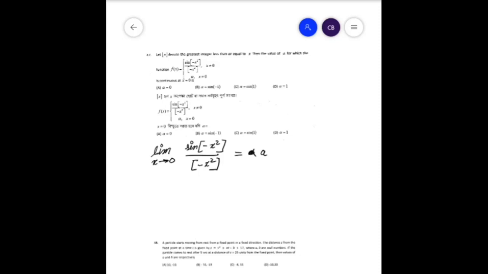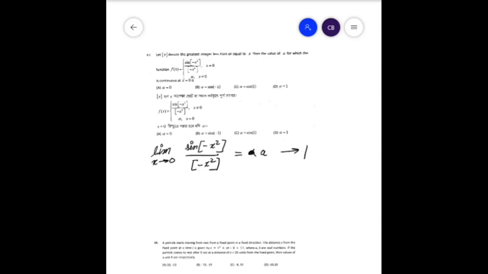So in this case this limit tends to 1, and why is that? Because when x tends to 0, x square is a very small positive fraction, but minus of x square is a very small negative fraction. Therefore the greatest integer less than or equal to minus x square is minus 1.